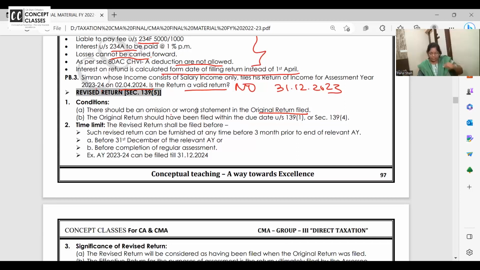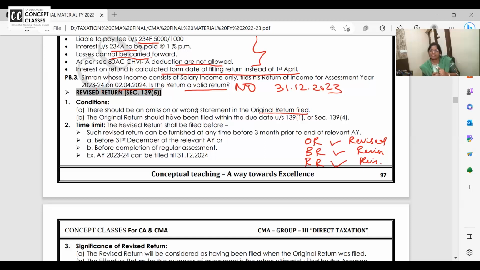Yes. Original return, look here, write it like this. Original return can be revised. Belated return can be revised. Revised return can be revised. Once you revise the return because you took turnover wrong, again you revise the return because you missed taking PPF deduction, again you revise the return because you missed showing your bank interest.